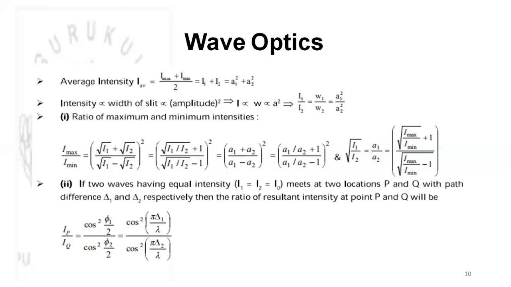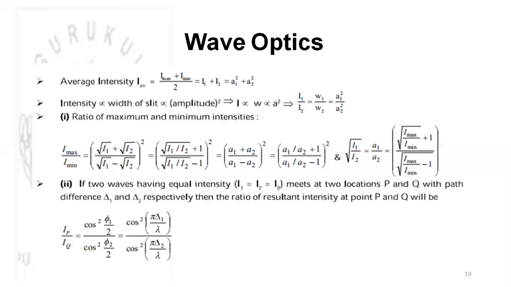I max equals root I1 plus root I2 whole square. I minima equals root I1 minus root I2 whole square. So when we put this, it will be root I1 plus root I2 divided by root I1 minus root I2, whole square. So it will be root of I1 by I2 plus 1 and root of I1 by I2 minus 1, whole square. In terms of amplitude, it will be A1 plus A2 by A1 minus A2 whole square, which is equal to A1 by A2 plus 1 and A1 by A2 minus 1 whole square. That is, root I1 by I2 will be equal to A1 by A2, which is equal to root of I max by I minima plus 1 and root of I max by I minima minus 1.